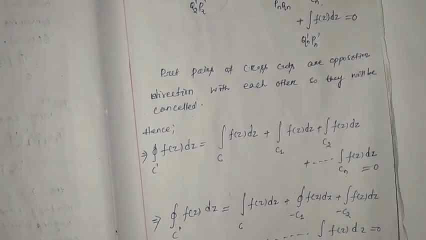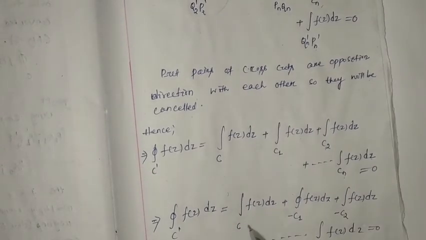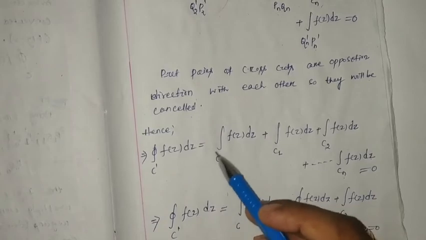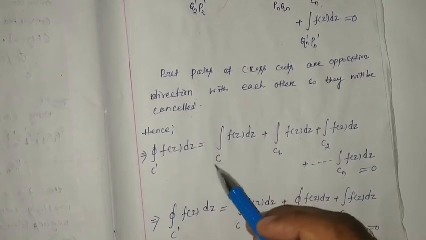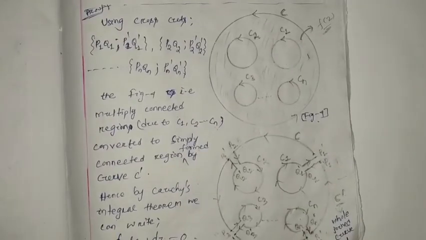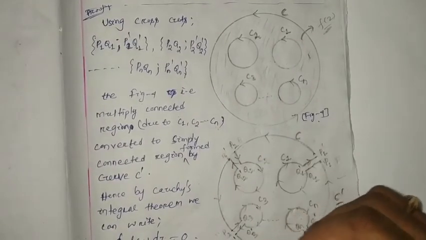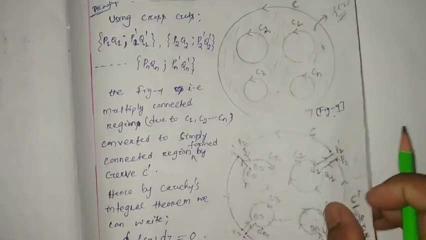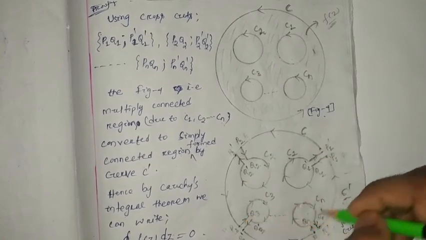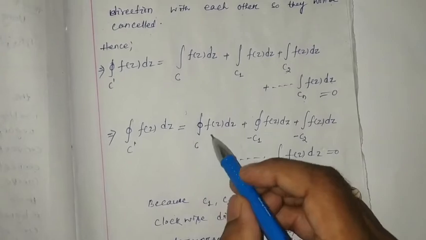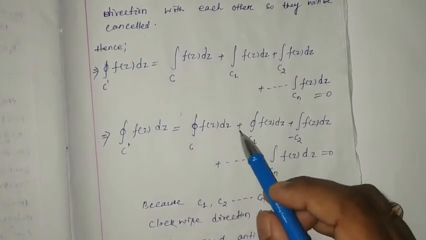Now this is interesting. You can see, if we are going to consider this as a closed curve, and consider the direction as well, then what will be its sign? See, C is traversing anti-clockwise, that means positive sense. So if we consider C as a closed curve, it will be closed integration C Fz dz in positive sense, then plus C1.